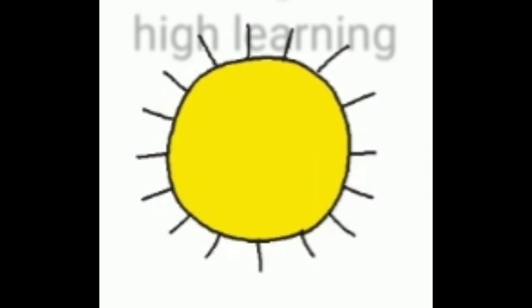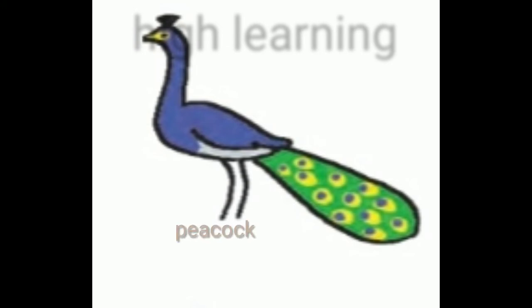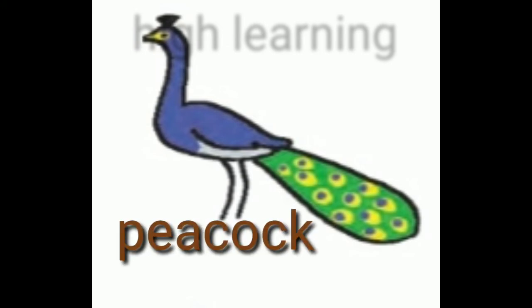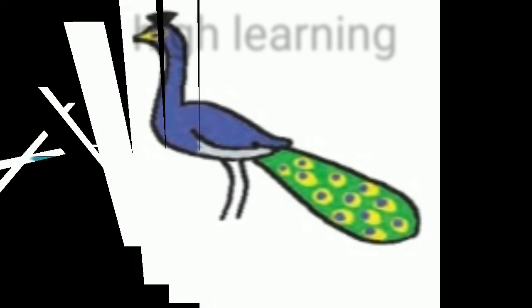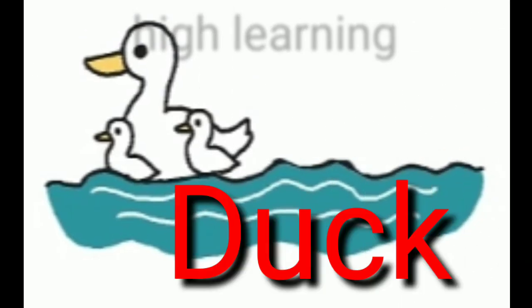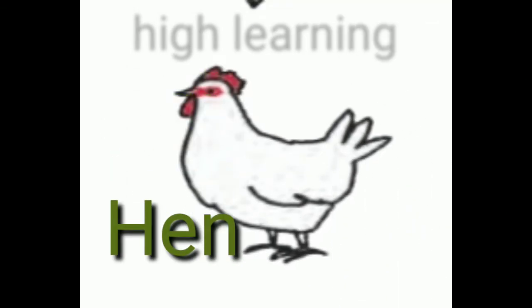S-T-A-R, star. This is a sun. S-U-N, sun. This is a peacock. P-E-A-C-O-C-K, peacock. This is a duck. D-U-C-K, duck. This is a hen. H-E-N, hen.